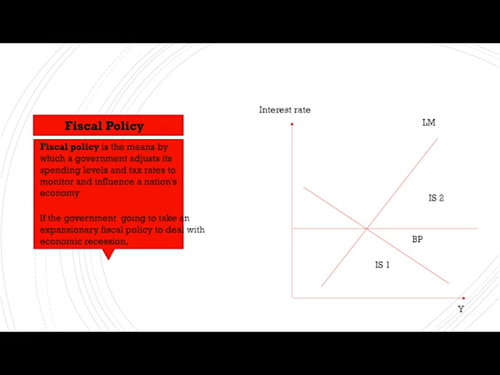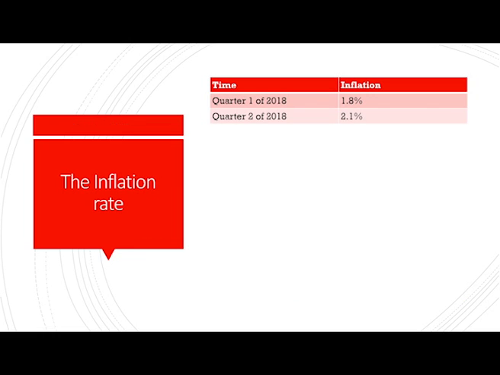Furthermore, if there was an expansionary fiscal policy, the IS curve will shift to the right. Also, with an increase in government spending, the value of the Chinese currency will rise, and the Chinese government will face a balance of payment surplus.